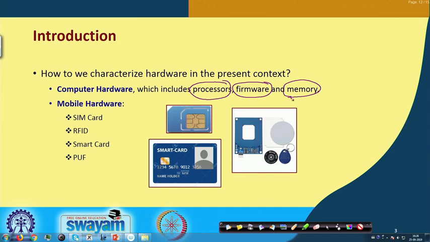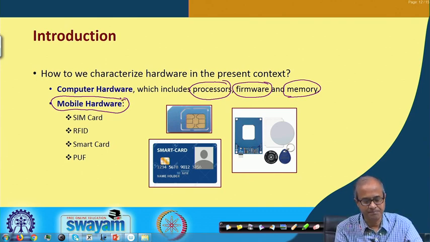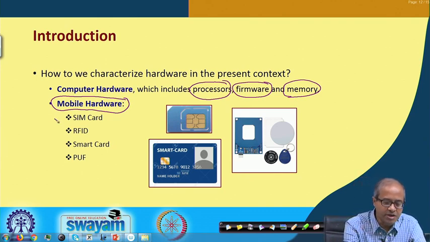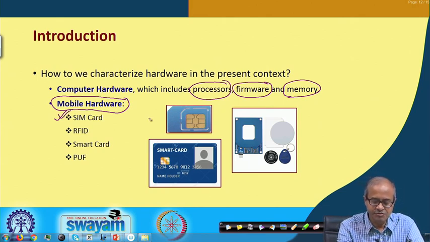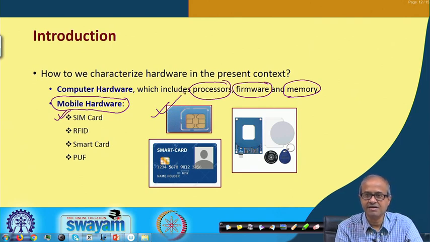Nowadays, we are seeing a great proliferation of mobile handheld devices. So, this mobile hardware is also coming in a big way in terms of applications and applicability. Now, we all use SIM cards in our mobile phones and various kinds of devices today. You have all seen how a SIM card looks. A SIM card is a small microchip where a lot of information is stored, in addition to some sophisticated microchips where some local processing can also be done.